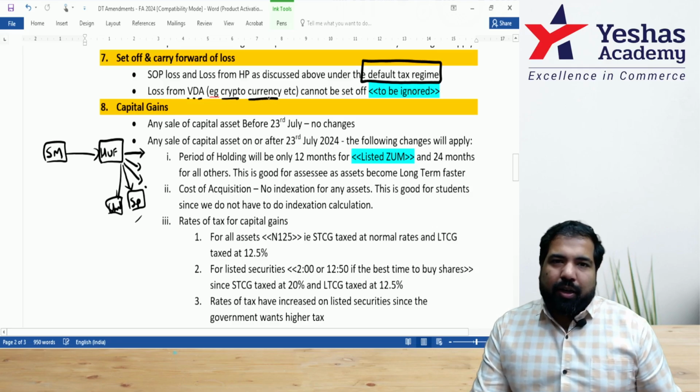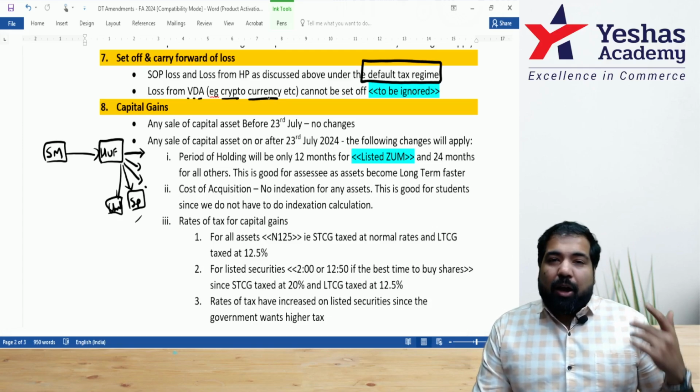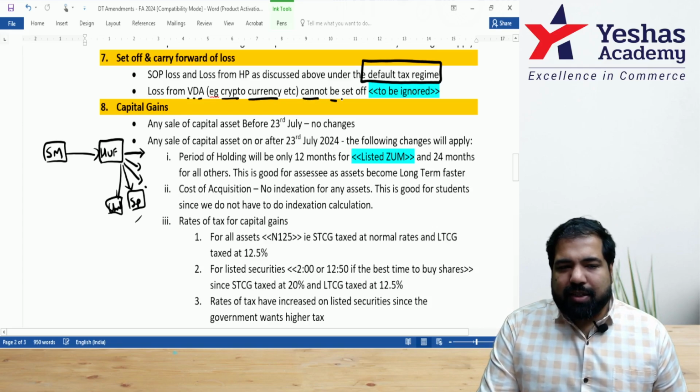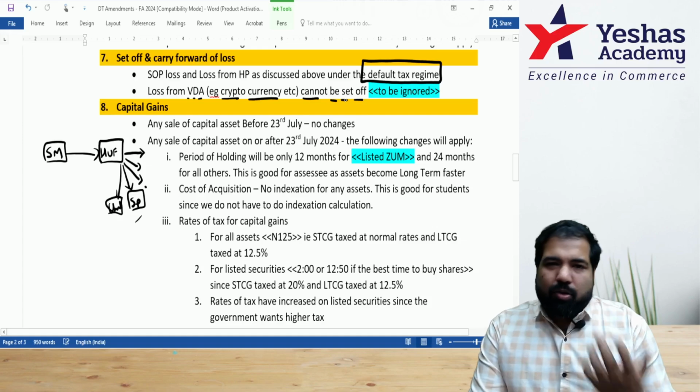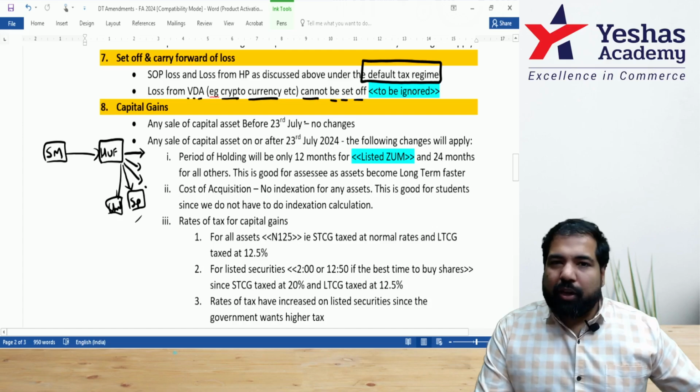I've spoken about it in class, I also have an investment in Bitcoin, which is right now profitable. But God forbid, if I have to sell it at a loss, then that loss cannot be set off against any other incomes. It's like gambling losses, the losses cannot be set off. So this is another part of the chapter called set off and carry forward of loss.